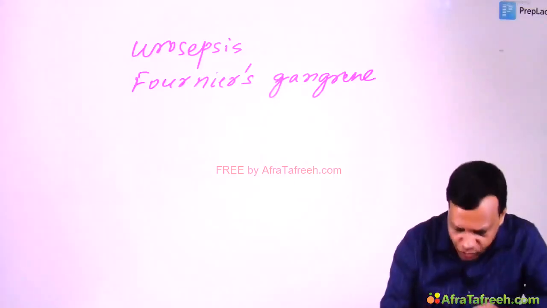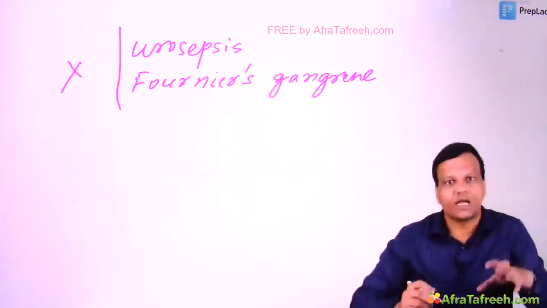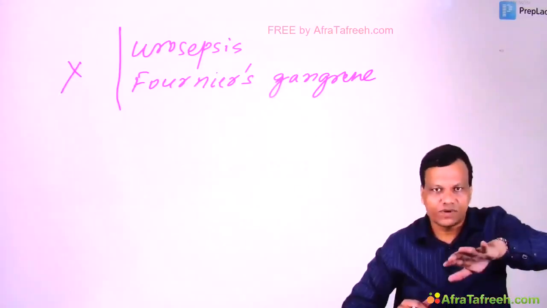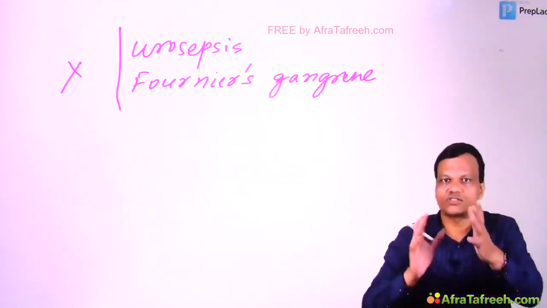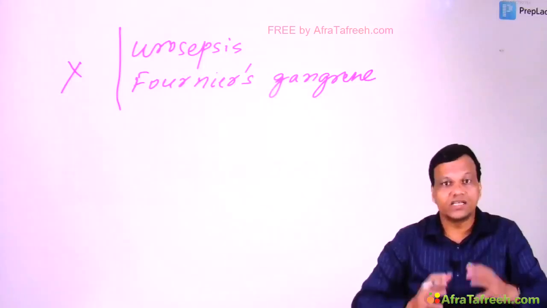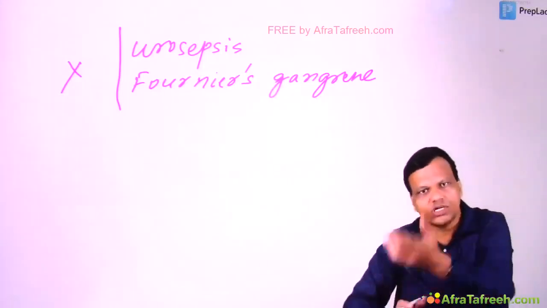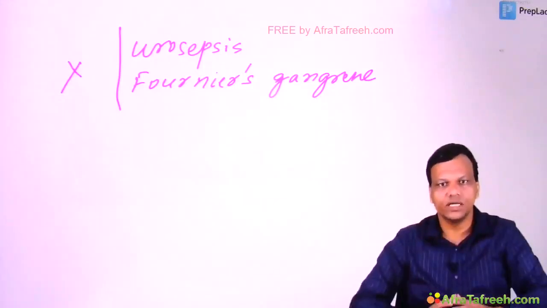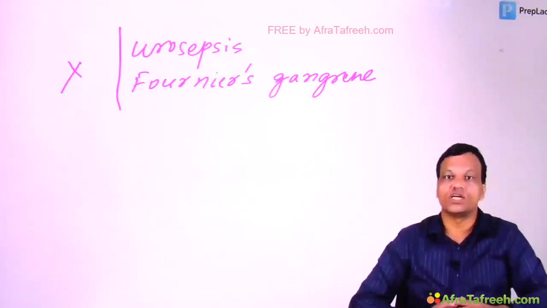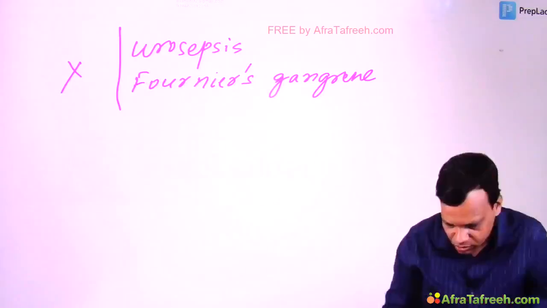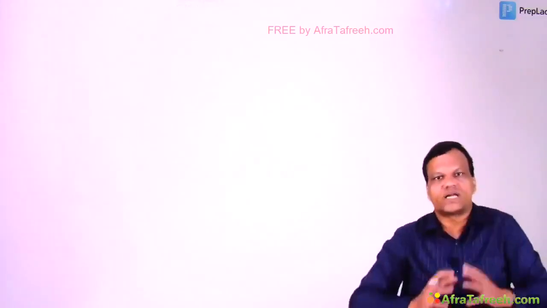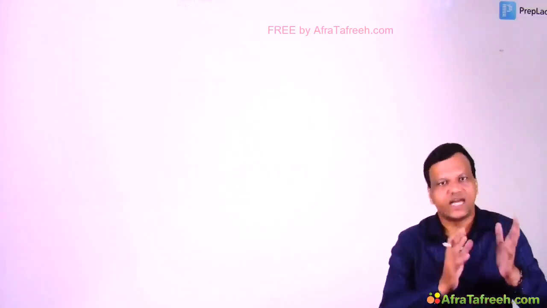So gliflozins should not be given in type 1 diabetes because if the person stops taking insulin, there is high risk of developing ketoacidosis, and it is difficult to diagnose also because the blood sugar is normal. Okay? So these increase the risk of ketoacidosis. Okay. So this is about the second new strategy, that is to target SGLT2.